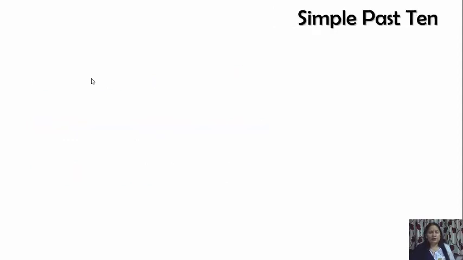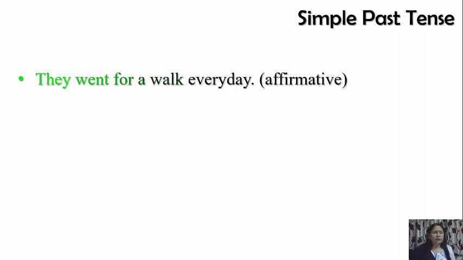Let's look at another example. That is simple past tense. In simple past tense, the verb form is second form of verb with every kind of subject. So if it is went for they, for he also it will be went only. They went for a walk every day. So he went for a walk, she went for a walk, I went for a walk. Went will remain went only. Right? And for making a question, we will use did.